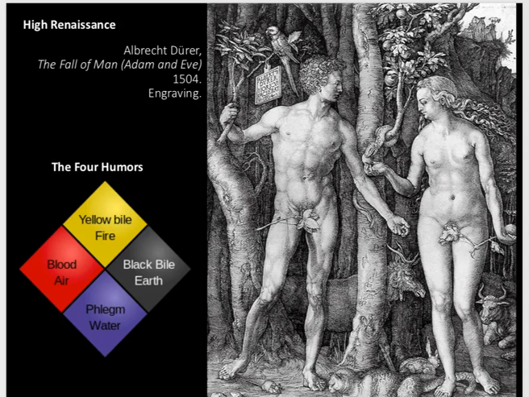So you can see in this chart here. Now, not only was this used as reference to diseases, why one might fall ill, it also made reference to your personality. You might have too much blood and be very passionate. You might have too much black bile and be very melancholic or sad.